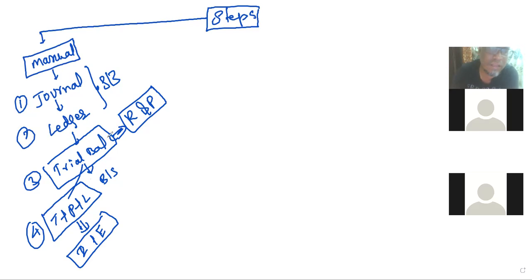If you see the arrow marks here, it's coming one after another. First step, you are preparing the journal, you are transferring the entries to the ledger. Then you are preparing the ledger. There is a process, a procedure of preparation of the ledger. We'll discuss that. Then we'll close the ledger. Then we'll transfer to the trial balance.